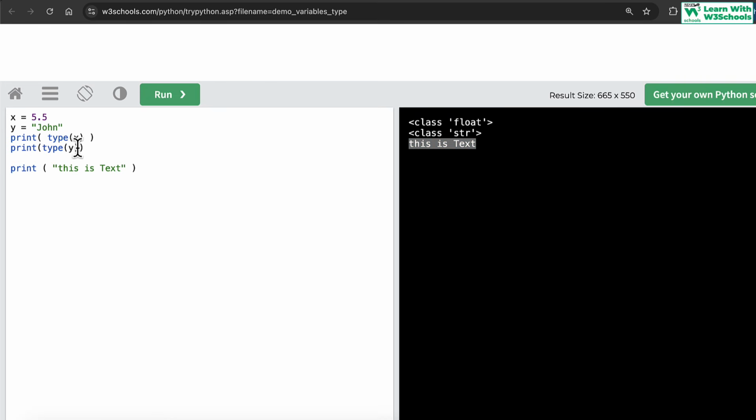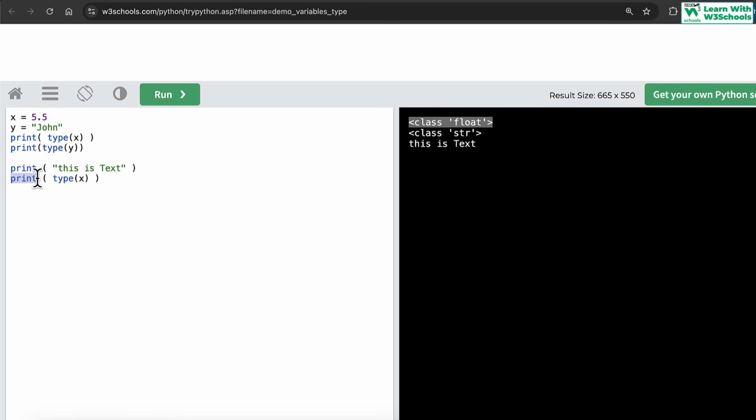But because we are using the type function, what we're doing now is we are saying, hey, print the output. But what is the output? I'm going to say type of x. So instead of writing the string, I'm writing another function here. What this function will do is find the type of this variable and return this value as a string, which will be given to print.